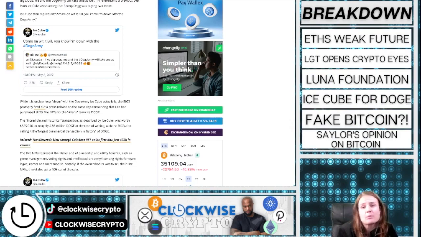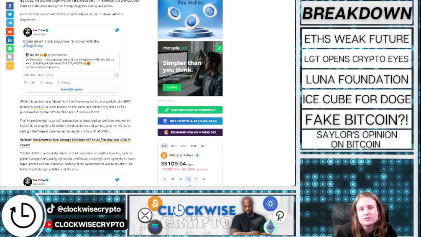It is unknown how much Ice Cube is actually down with the Doge Army, but the Big Three quickly released a press release stating that Lee had purchased all 25 Fire NFTs for the Aliens team. This incredible and historical transaction, as described by Ice Cube, was worth $625,000, or roughly 4.86 million Doge.